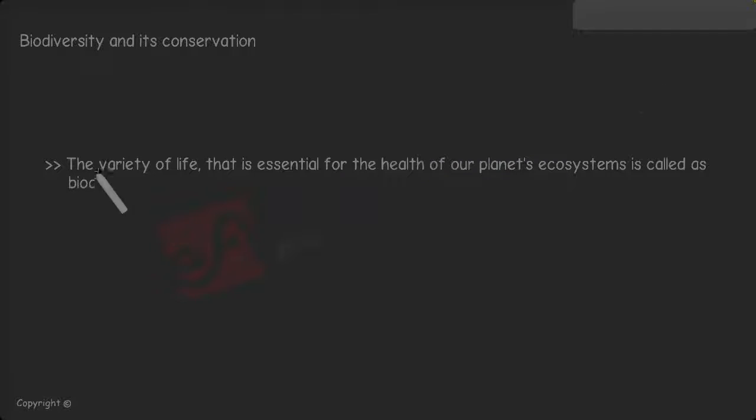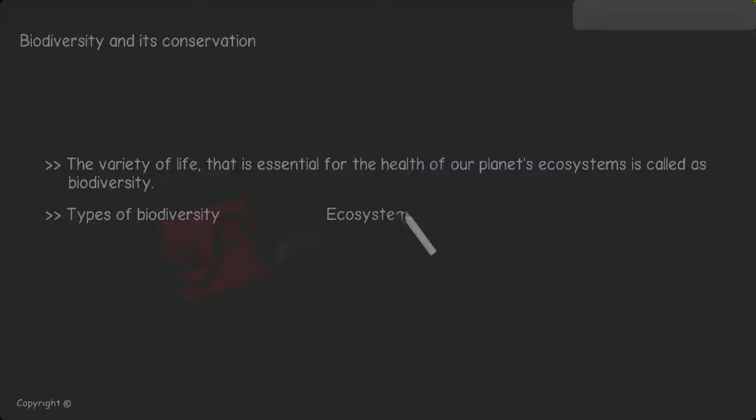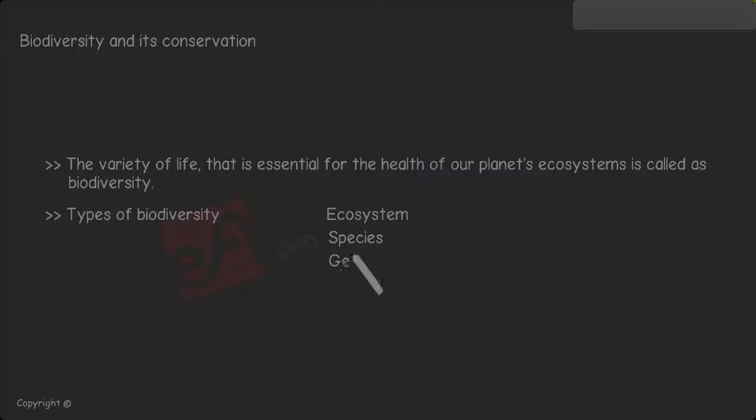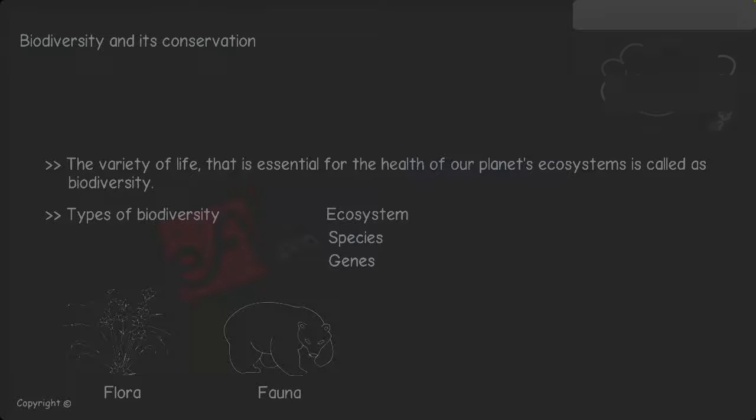Let us revise. Number 1. The variety of life that is essential for the health of our planet's ecosystem is called biodiversity. Number 2. There are 3 types of biodiversity, that is, ecosystem diversity, species diversity, and genes diversity. Number 3. The various types of plants on Earth are known as flora. The various types of animals on Earth are called fauna.